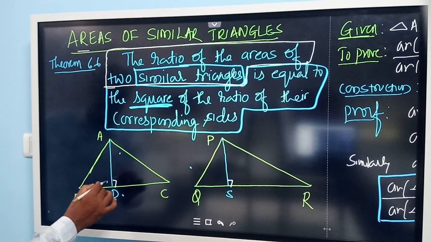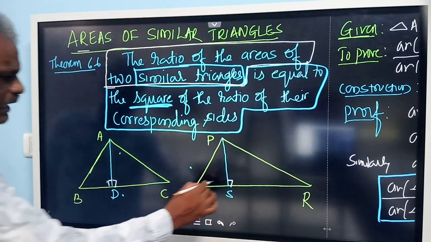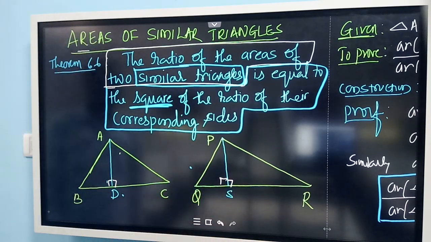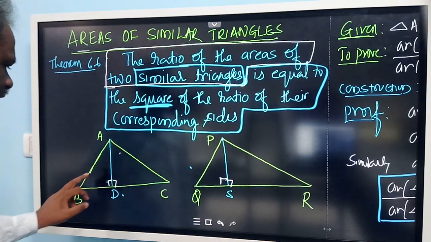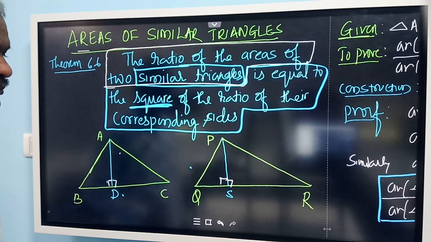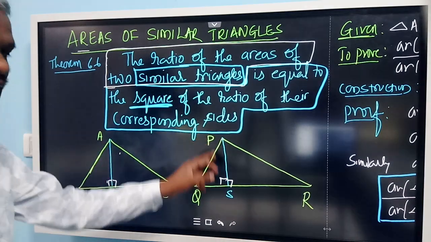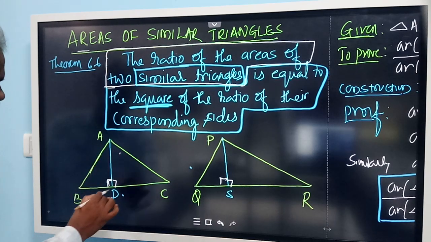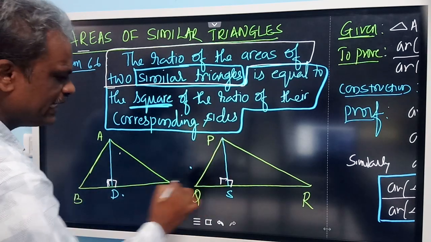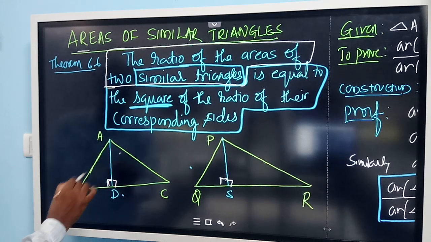How can we show that these two triangles are similar? ABD and PQS. Very simple. Can you tell me how we can show that these two triangles are similar? This is perpendicular. What is the measurement of this angle? ADB is 90 degrees.